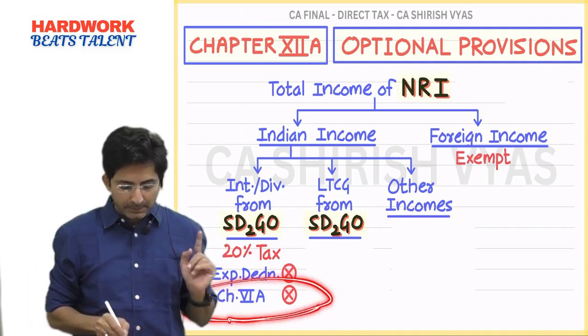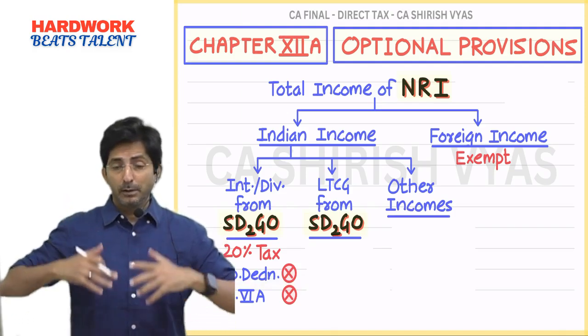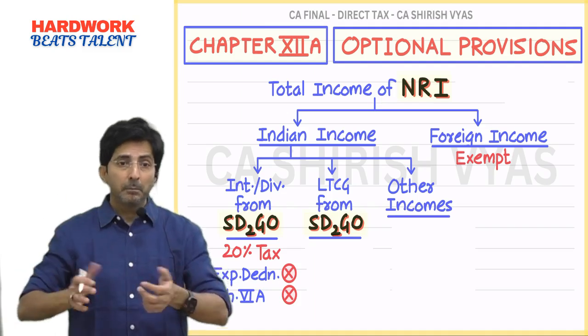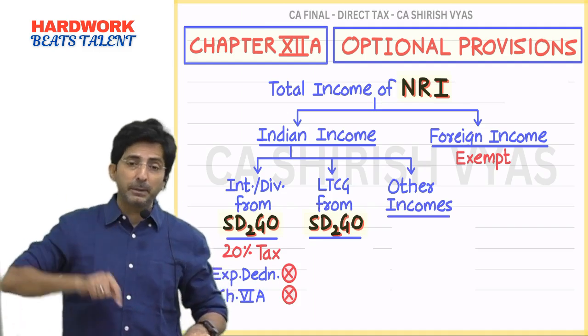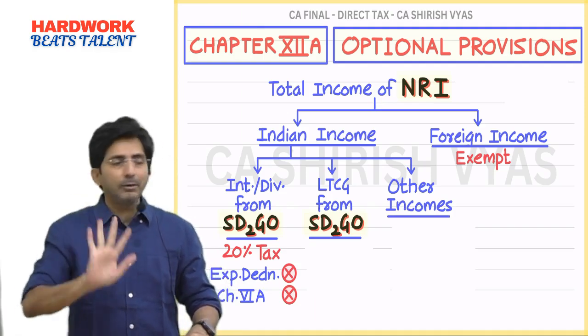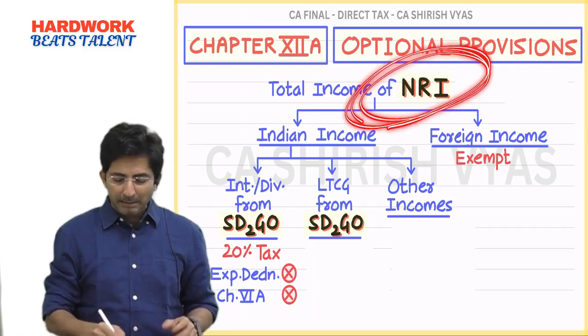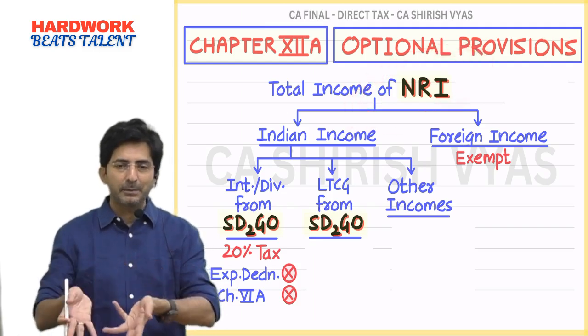Plus chapter 6A will not be allowed. Means if he is thinking that in India I have got interest and dividend, but I will do investment in LIC premium, PPF, remember 80C? Chapter 6A will not be allowed. But generally these NRI people are not interested in Indian chapter 6A.